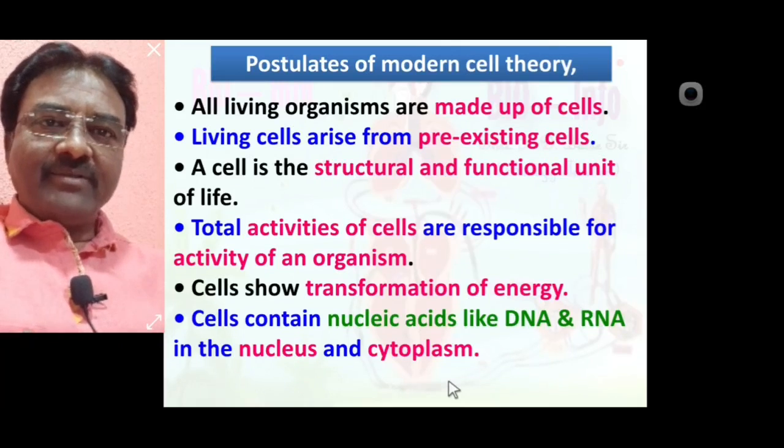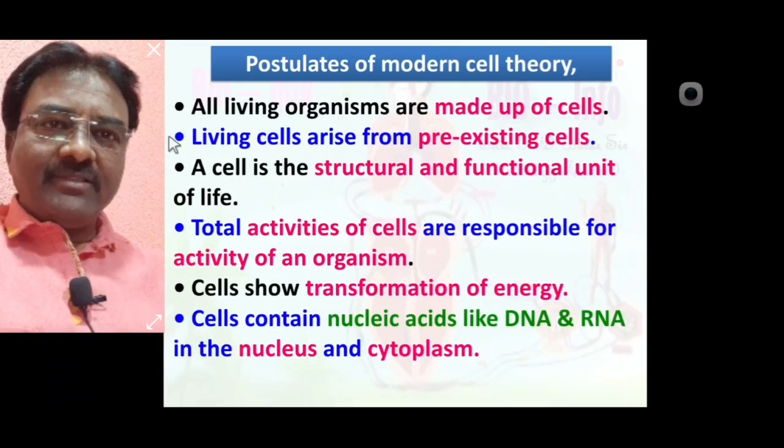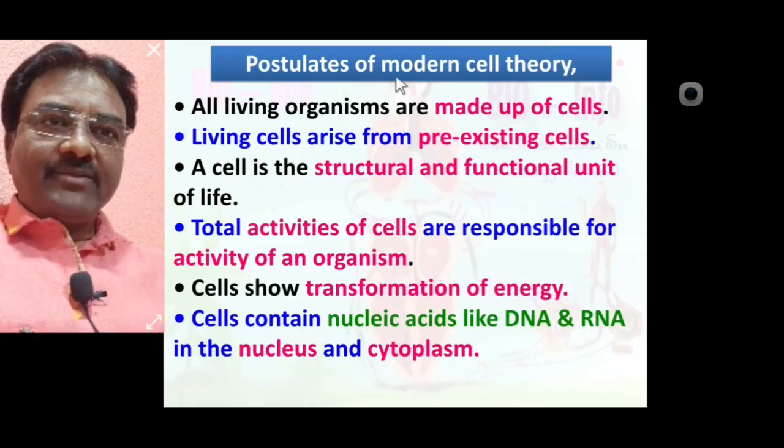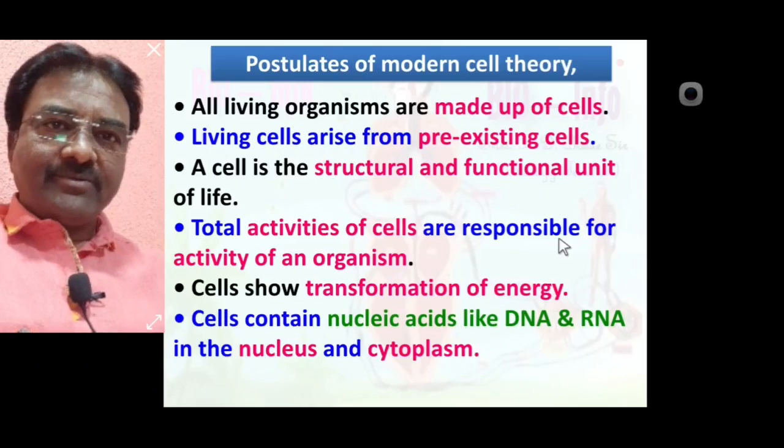Cell contains nucleic acids like DNA and RNA in the nucleus and cytoplasm. Note all these points are different postulates of modern cell theory. Most of the time this question is asked: what are the postulates of modern cell theory? Here note total 6 postulates of modern cell theory.